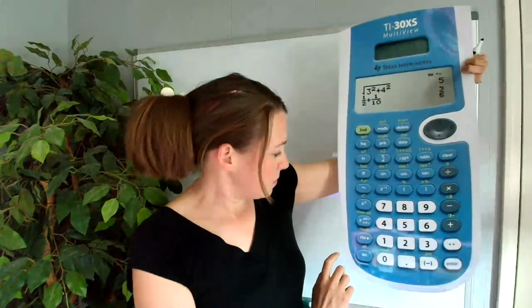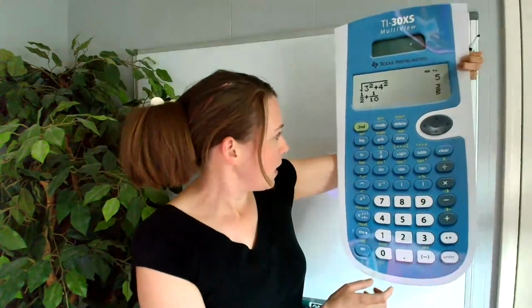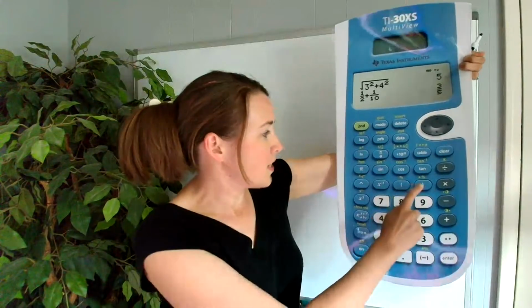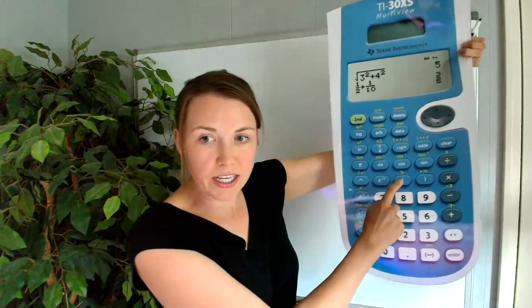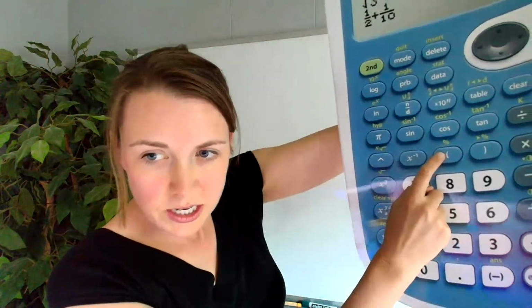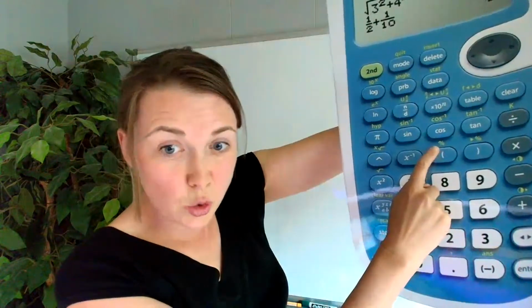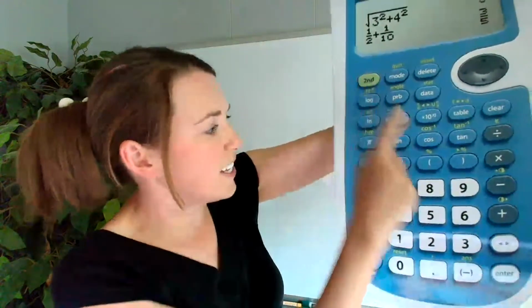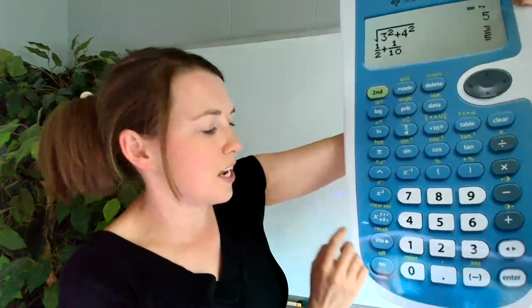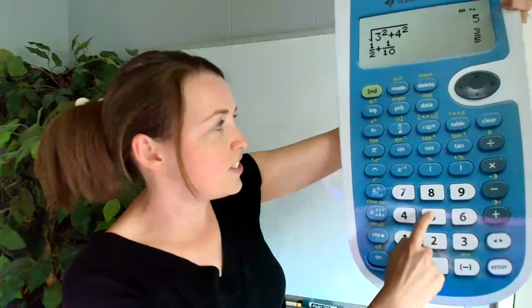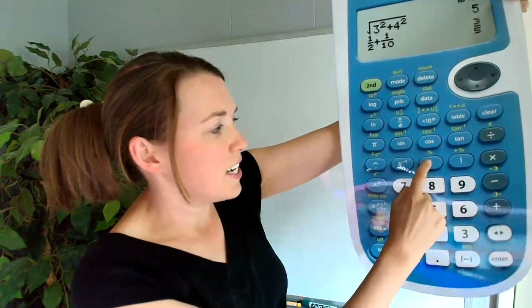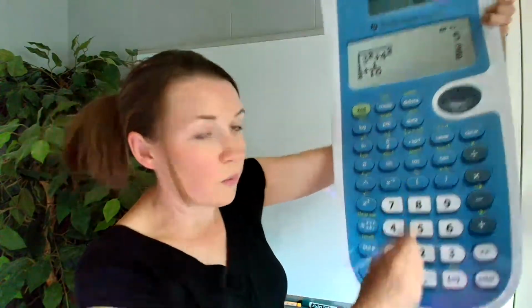And here we have the percent button right here. I'll bring it in a little bit closer. To access this green percent, you go second and then you hit that. So let's say I'm saying 15%. I would go 15, second, and then hit that percent button. And then that would give me the percent. But a percent is also just a decimal, and that's important for you to remember.